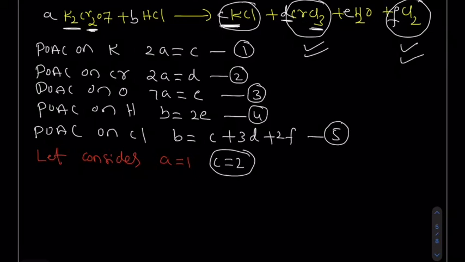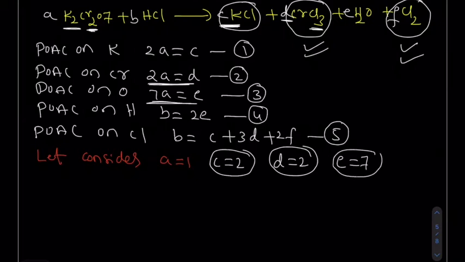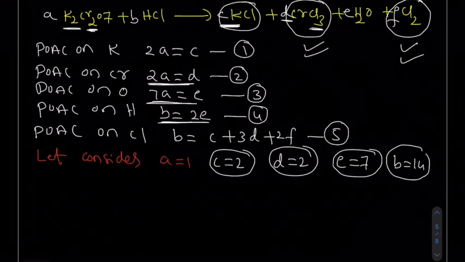Yes. If you put the A value 1 in equation number 2, you will get the D value also 2. Okay. Now if you put the A value 1 in the equation number 3, you will get the E value 7. If you put the E value 7 in the equation number 4, you will get the B value 14. 2 7s are 14.